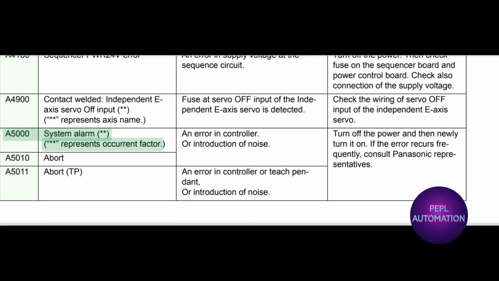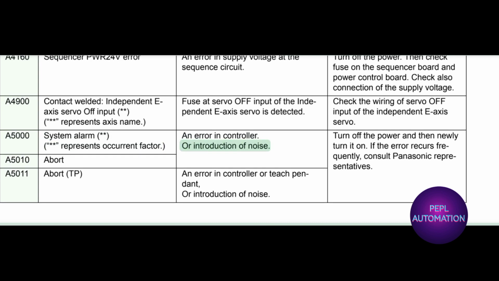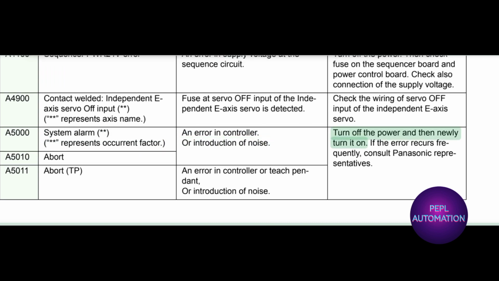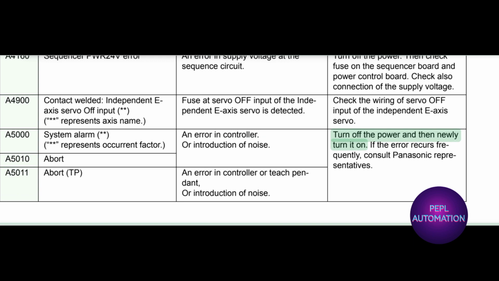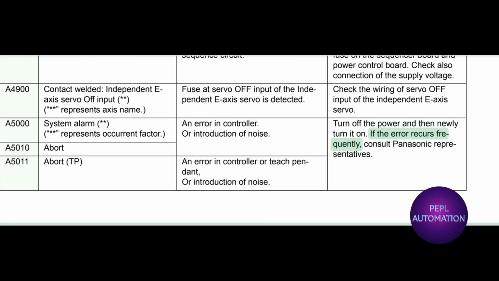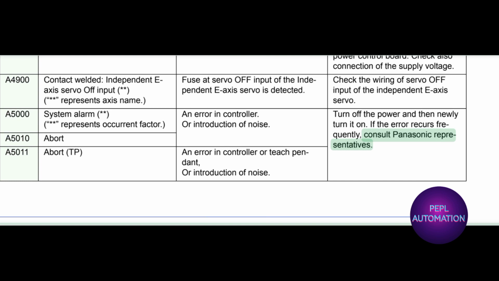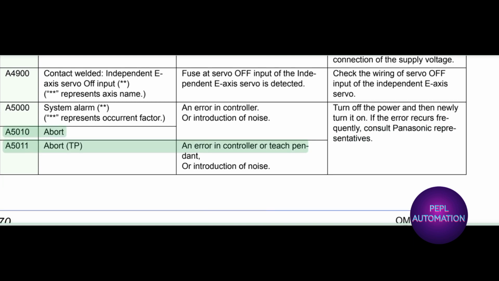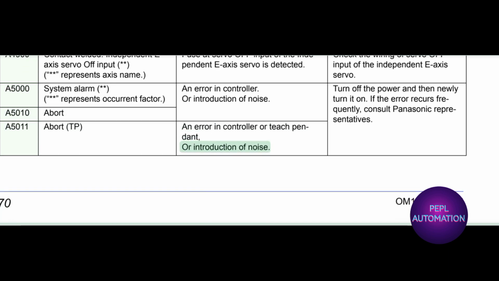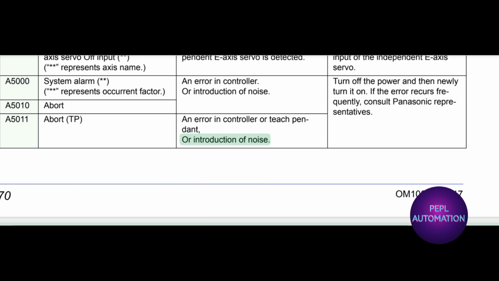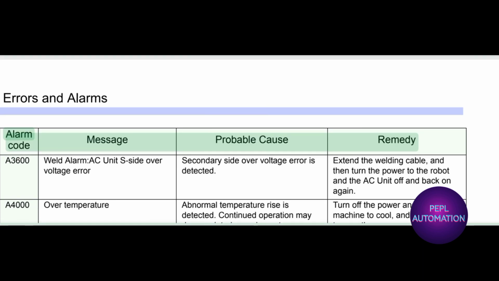A5000 system alarm. **** represents a current factor. An error in controller, or introduction of noise. Turn off the power and then newly turn it on. If the error occurs frequently, consult Panasonic representatives. A5010 abort, A5011 abort TP: an error in controller or teach pendant, or introduction of noise. Alarm code, message, probable cause, remedy. Errors and alarms.